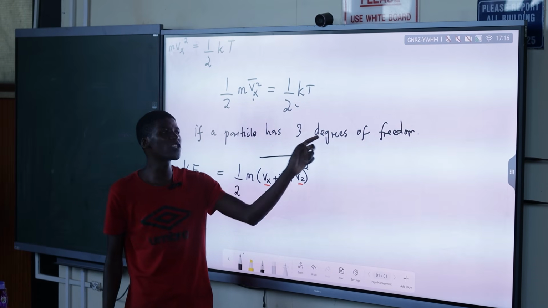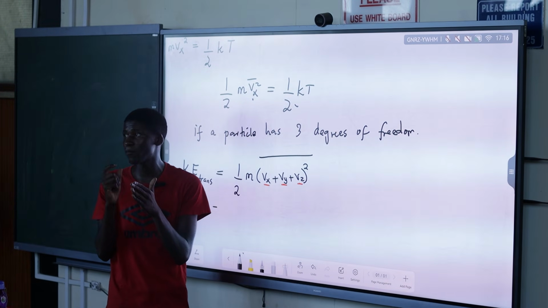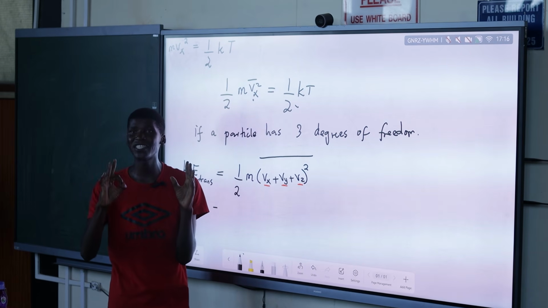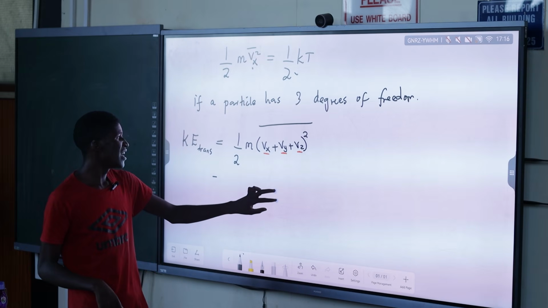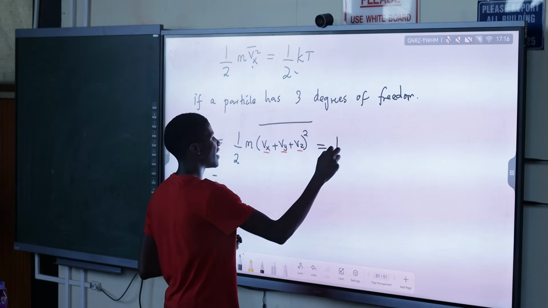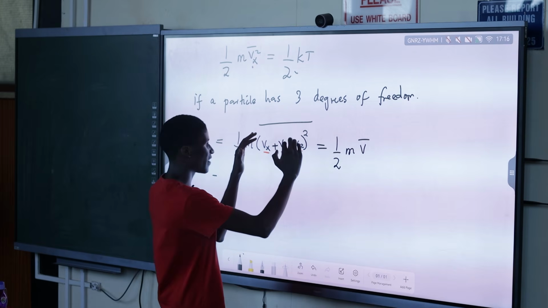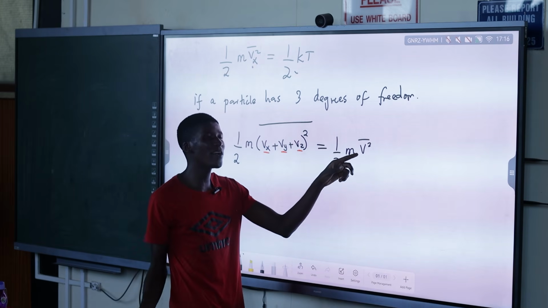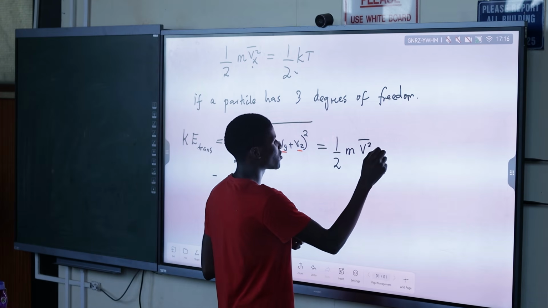Because our degrees of freedom is just the number of dimensions that this molecule can move. So whether like this, like this, or like that, it's just 3 dimensions. Are you getting the sense? So we can just compress it as half m V average squared, where this V represents Vx, Vy and Vz, all 3, is equal to what?